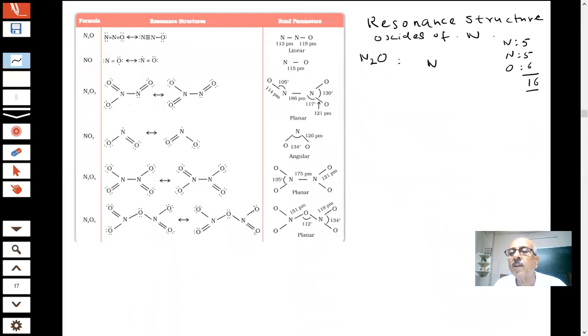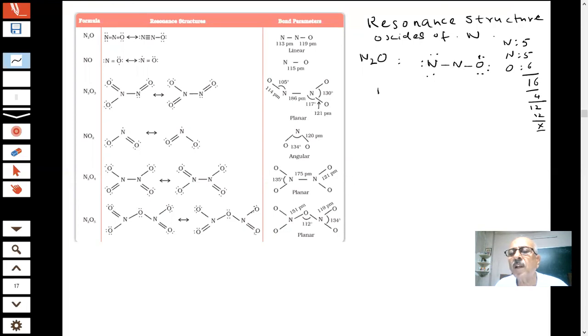Supposing I write nitrogen, nitrogen and oxygen. How many electrons are gone? 2 and 2, 4. 12 are left. If I put 6 here and 6 here, what is the story of this nitrogen? It has only 4 and needs 4 more.